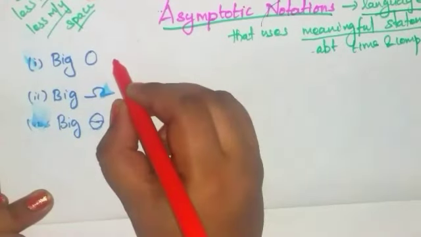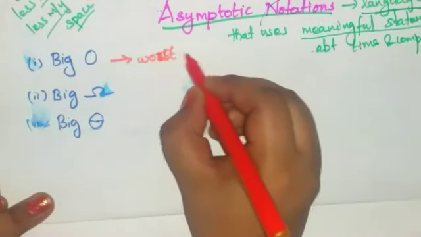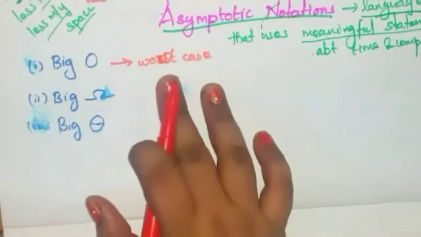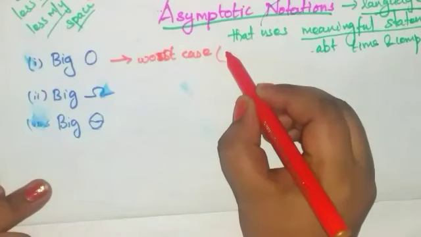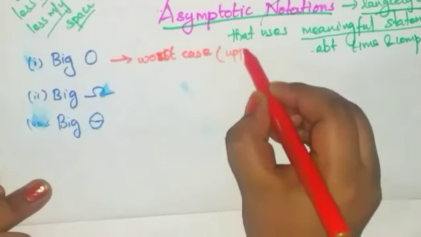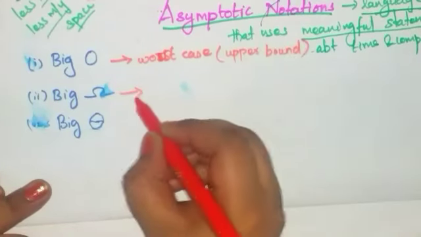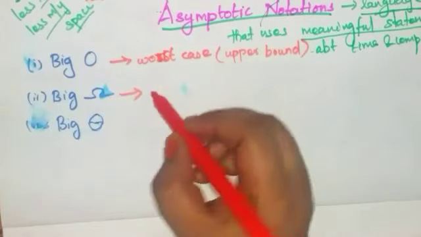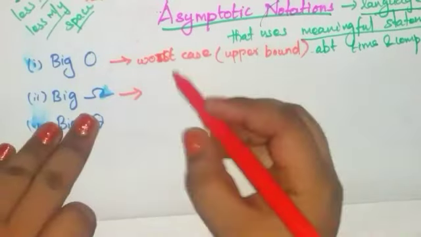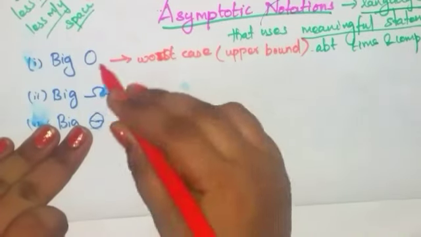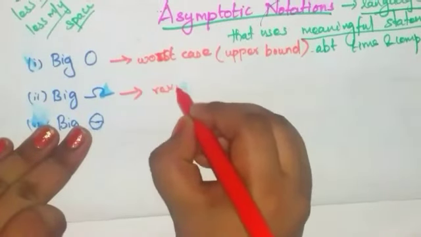So what do you mean by big O? It is used to describe the worst case of an algorithm. It is called worst case because it describes the upper bound of any algorithm. What do you mean by big omega? It is the reverse, the opposite of big O.